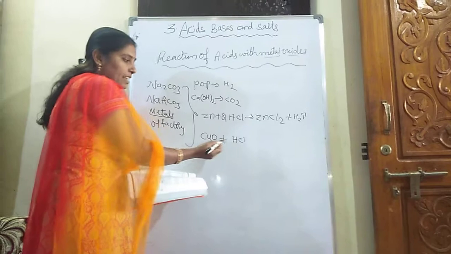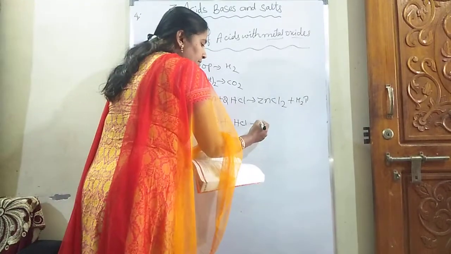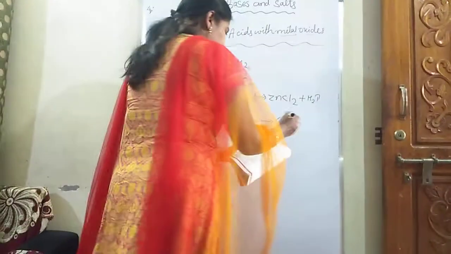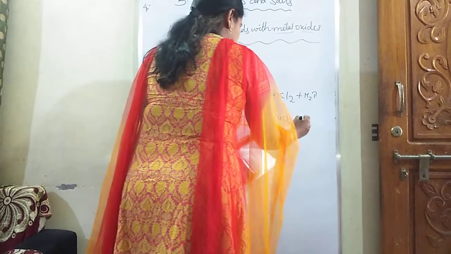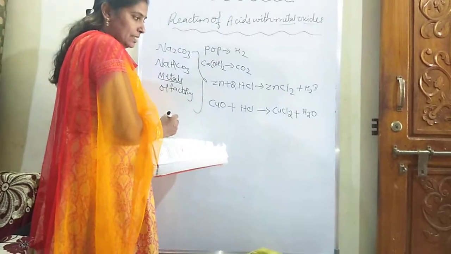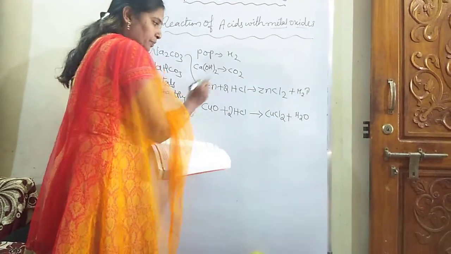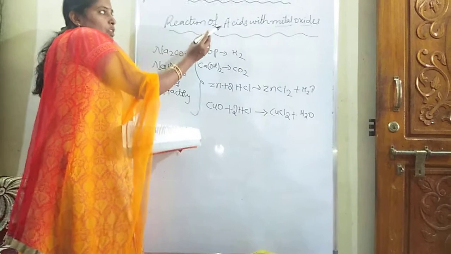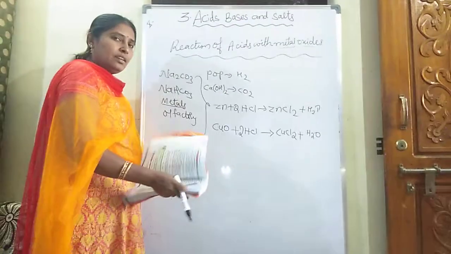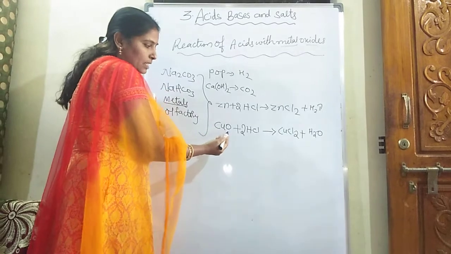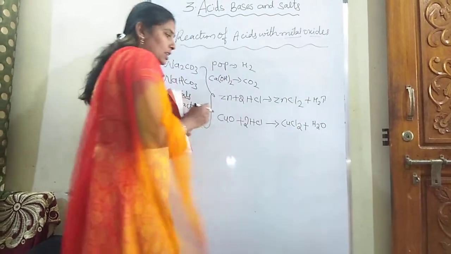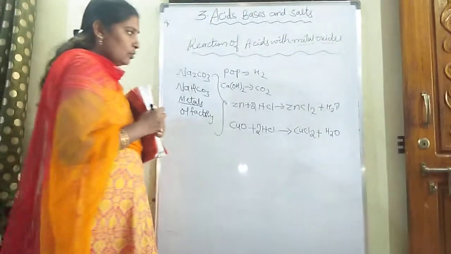So metal oxide reacts with acid and forms cupric chloride plus water. Is it balanced? No, we need to add 2 hydrogens, 2 chlorines. Okay. Now, reaction of acid with metal oxides. When a metal oxide reacts with the acid, it forms cupric chloride, that is a salt, plus water. Salt plus water. Already you discussed what HCl is.